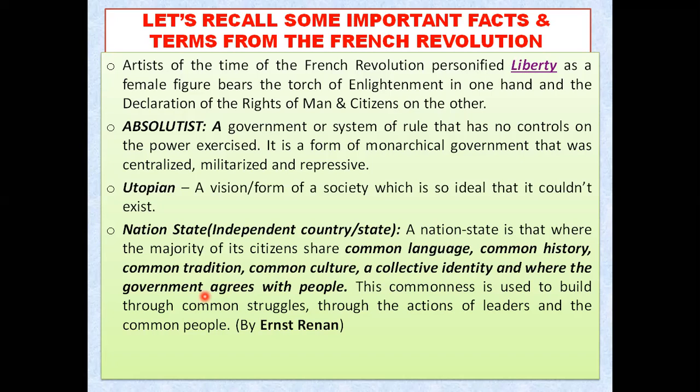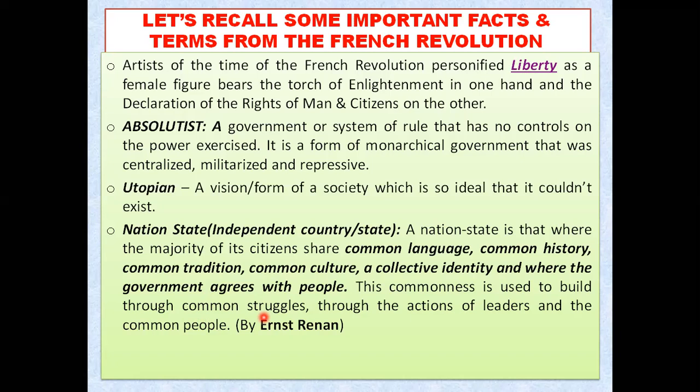This type of commonness forms only when the people of the country have some common struggle also. Like in India, my dear students, the common people of India struggled against the Britishers. That was the common struggle. Everyone was fighting back against the Britishers. That was the common enemy of the people. So that commonness was generated from there, where the people started fighting against the Britishers.